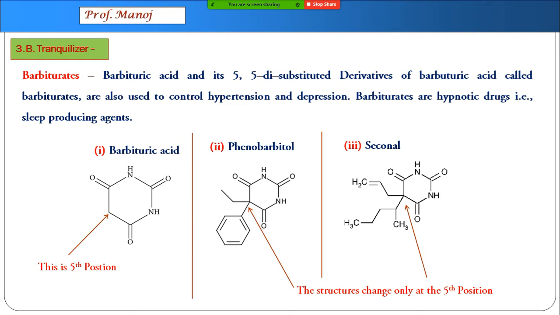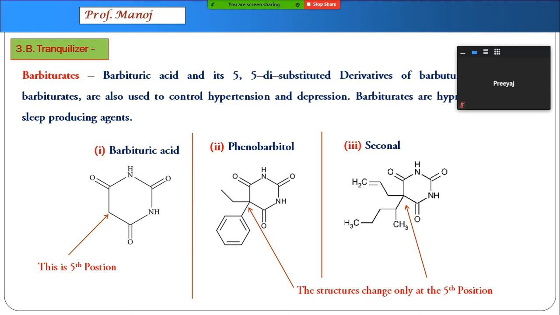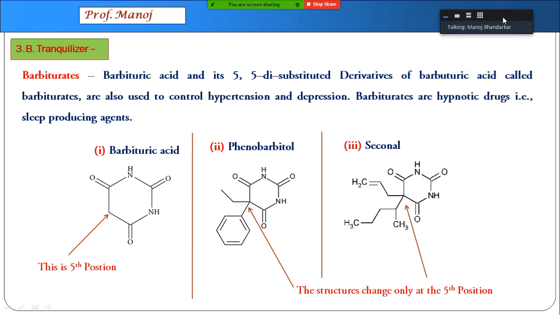They are severely sleep producing drugs and usually given to control wild animals. So in case you have seen that using a gun, they are firing a shot at an elephant to control it or such things, at that time barbiturates are used to control wild animals.